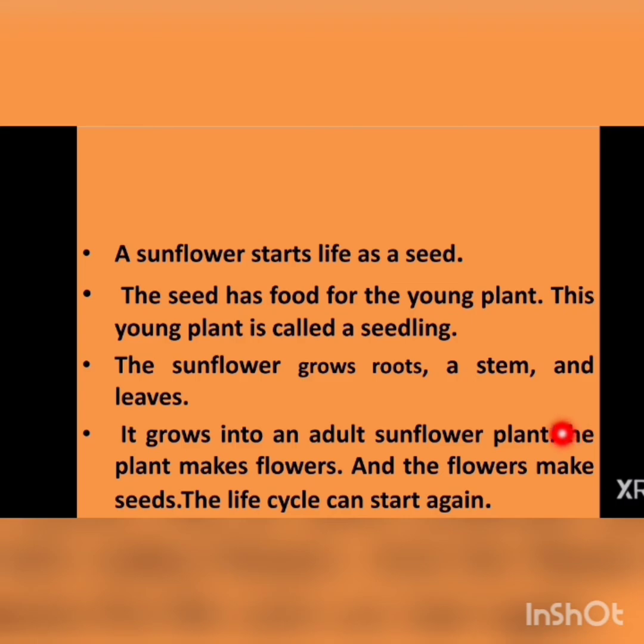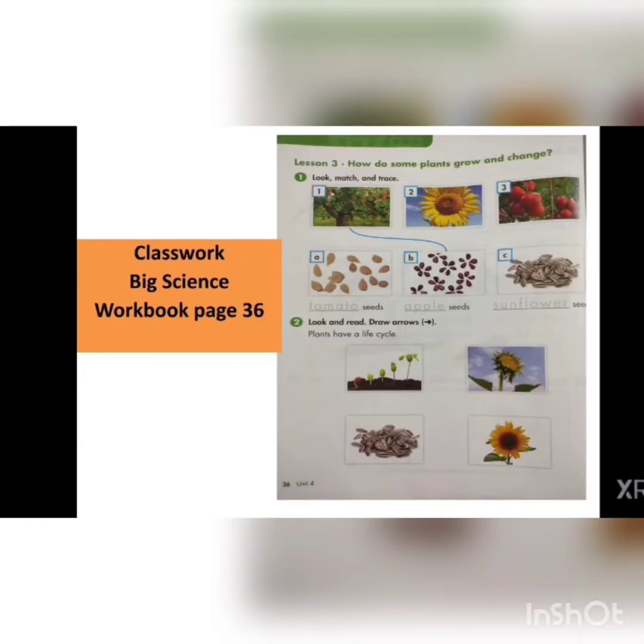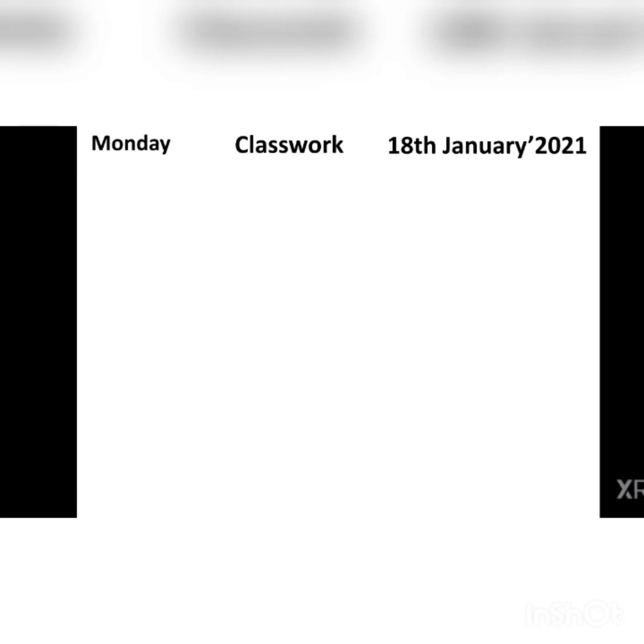Now it's time for your class. So open your big science workbook, page number 36. First, you will write on the page date and day. On the left side of the page, you will write day, Monday.